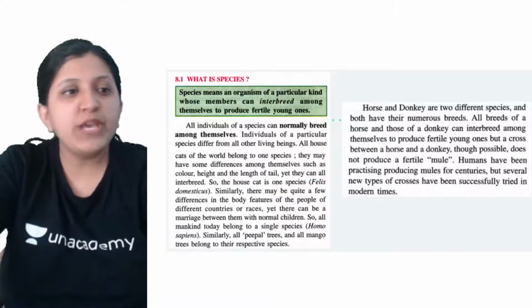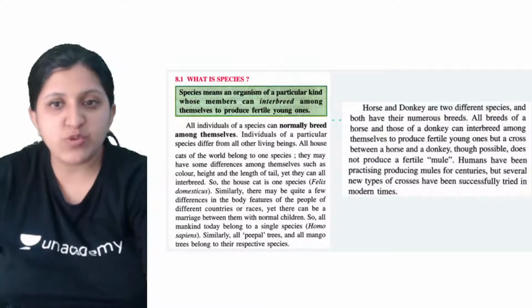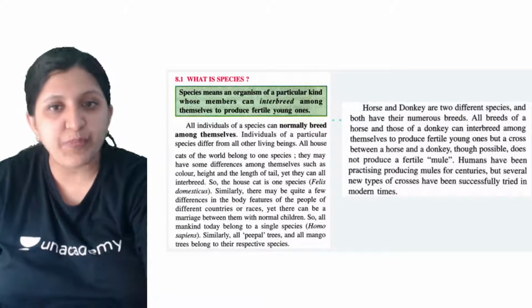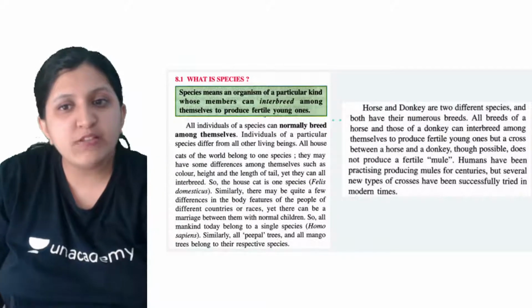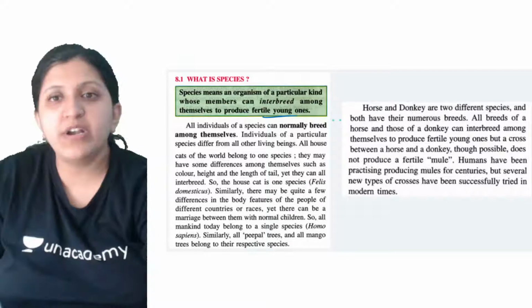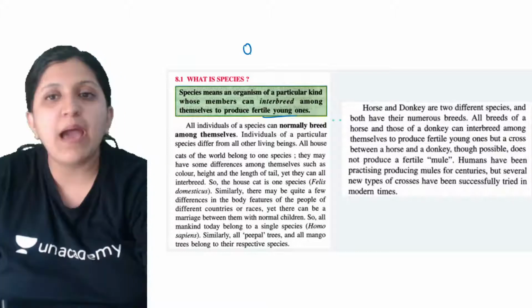Moving on, what is a species? A species means organisms of a particular kind which can interbreed among themselves to produce fertile offspring.